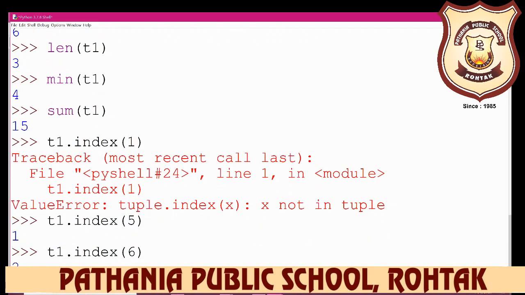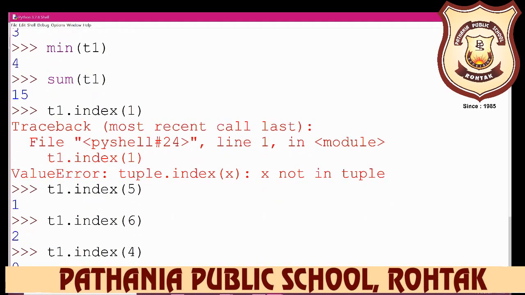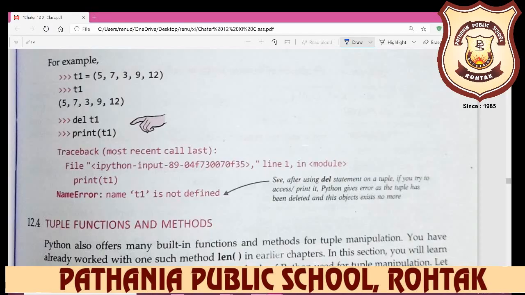And if you write t1.index 4, you can write the value and the index will be displayed here. So these are all about the functions, and you can see them in your book also.